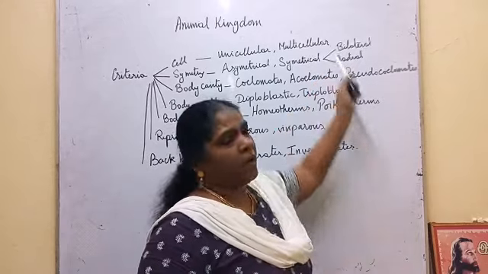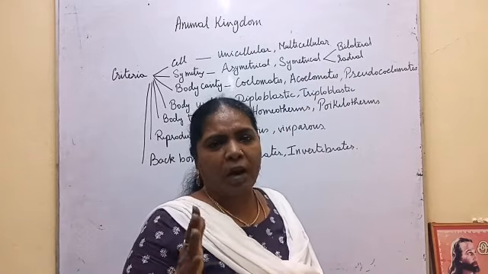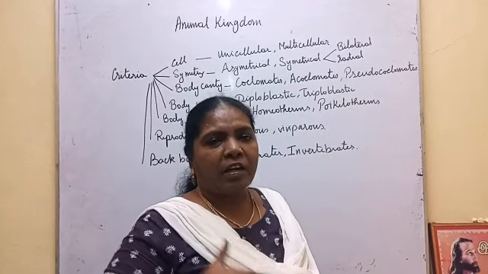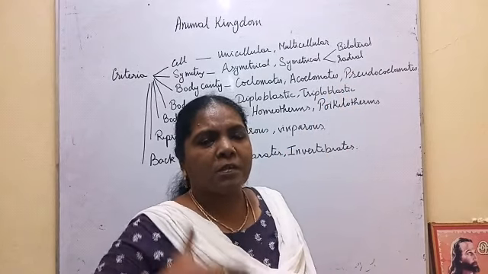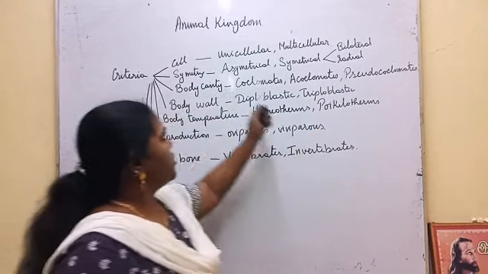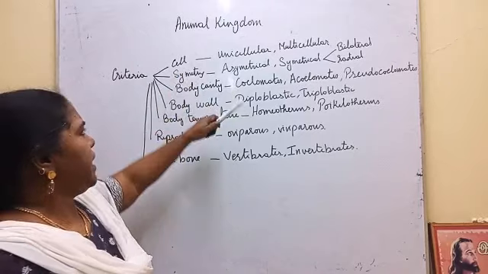If it can be divided into two equal parts at one plane, it is bilateral symmetry. If it can be divided into a number of equal parts at many planes, it is radial symmetry. Okay, so symmetry also they use for classifying the animal kingdom.